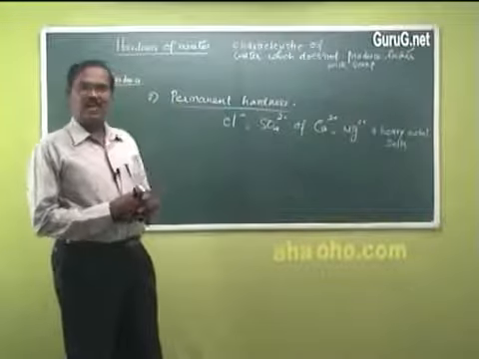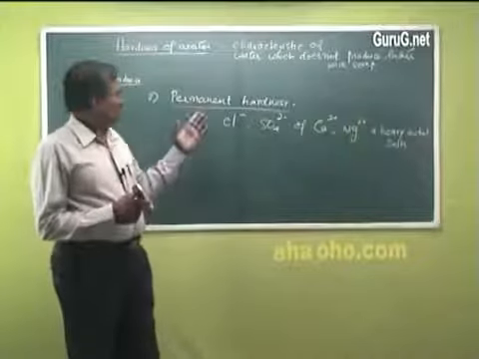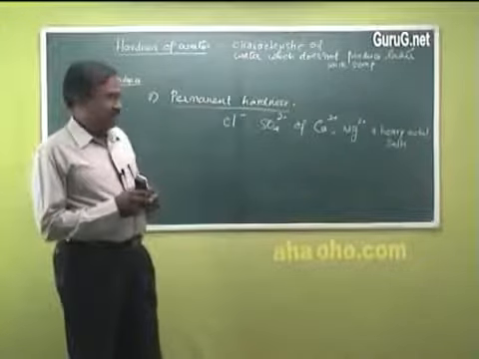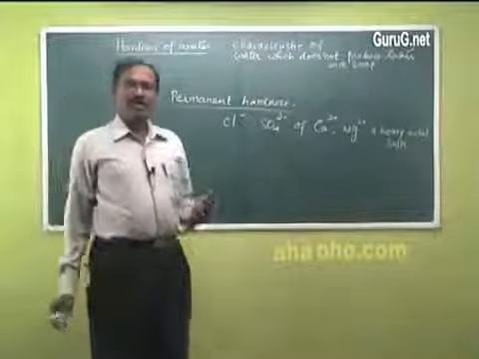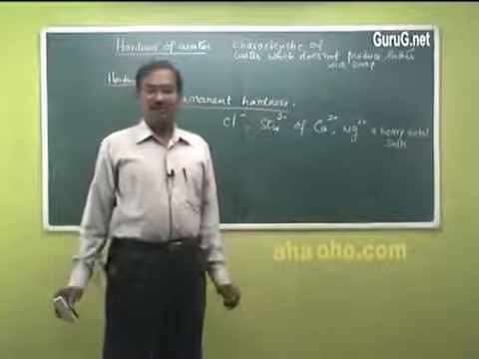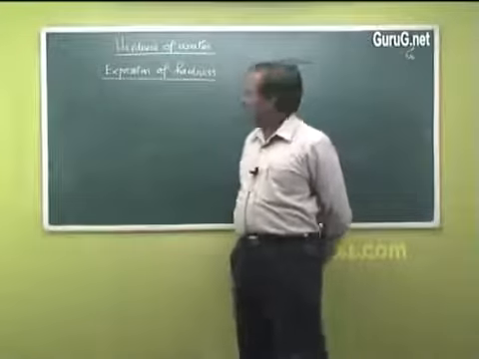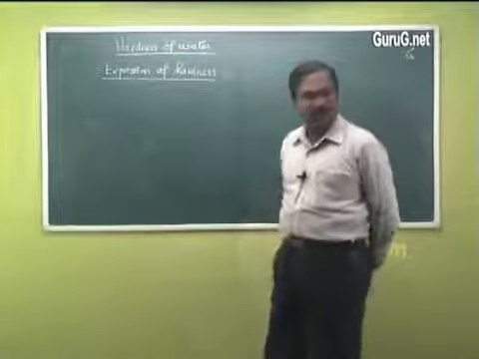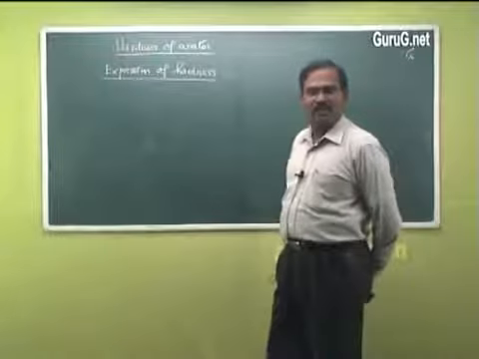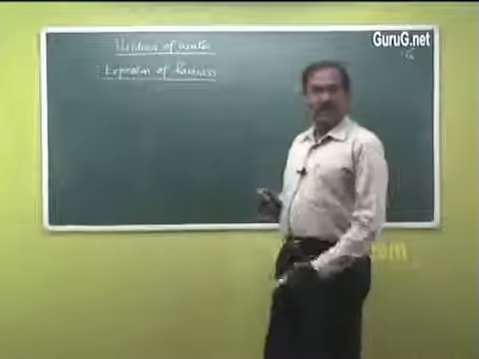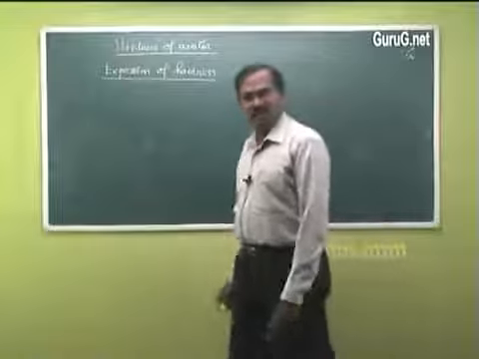Permanent hardness cannot be removed by boiling like temporary hardness. It can be removed by adding some lime or by treating it with zeolite. Expression of hardness: hardness can be expressed as calcium carbonate, in the same way we expressed alkalinity as calcium carbonate.